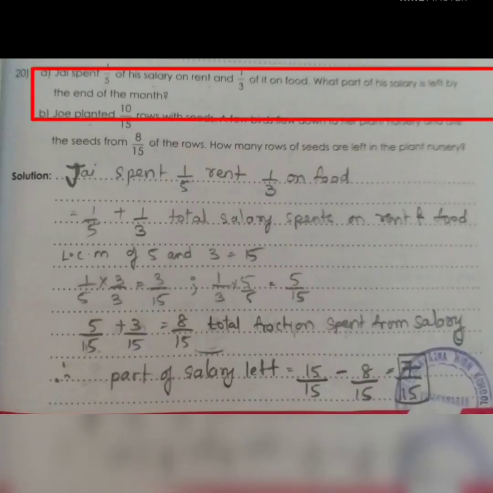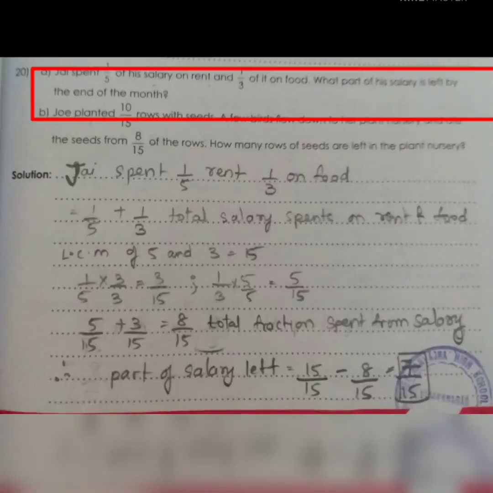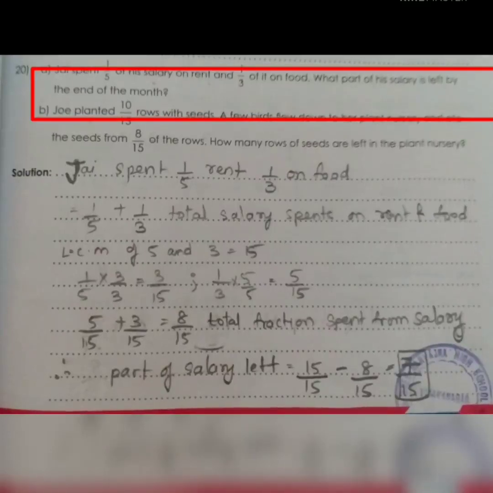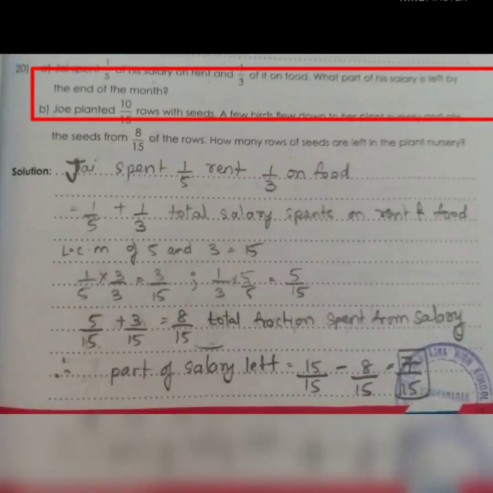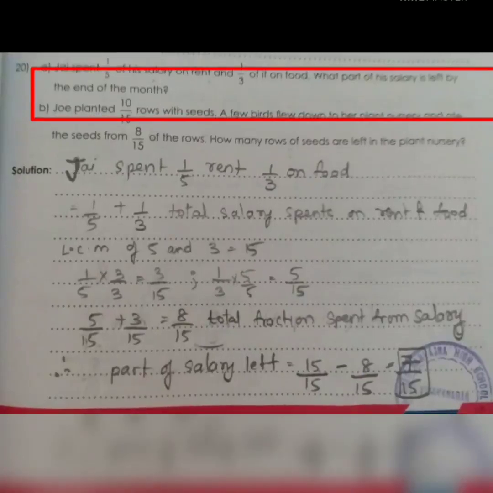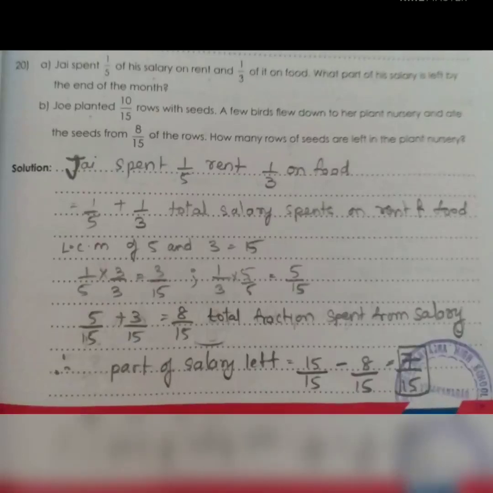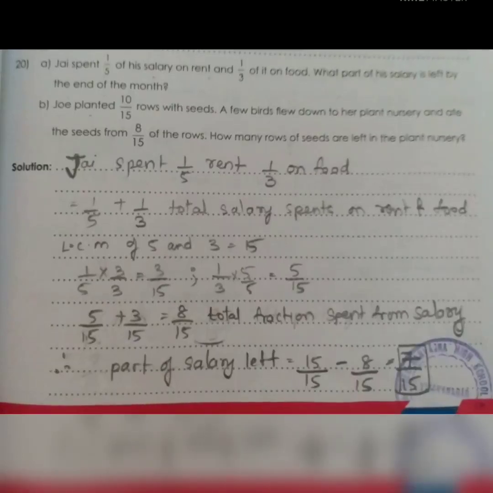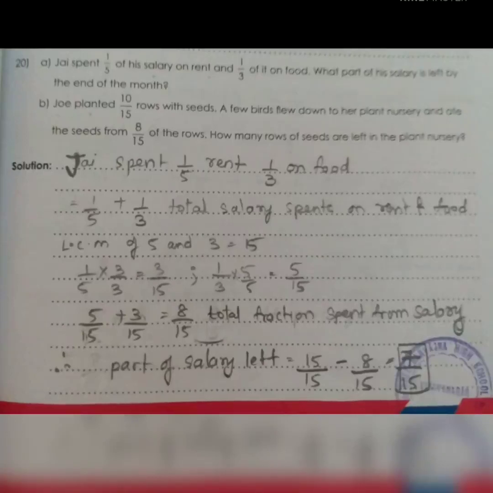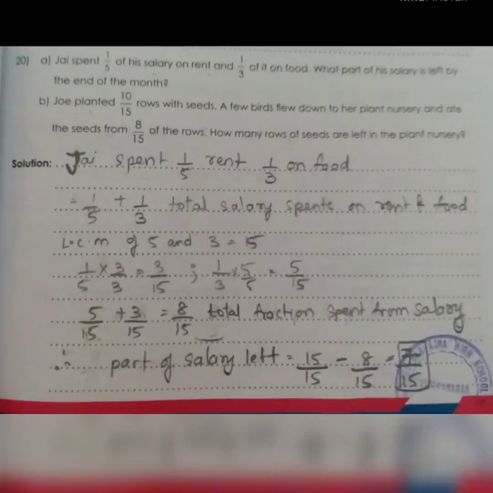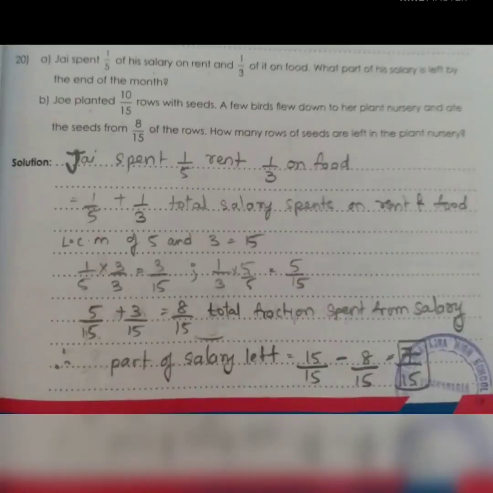So students, here the question says that Jay spends 1/5 of his salary on rent and 1/3 of his salary on food. What part of his salary is left by the end of the month? So we have to calculate how much salary he spends on food and rent and how much he has left.